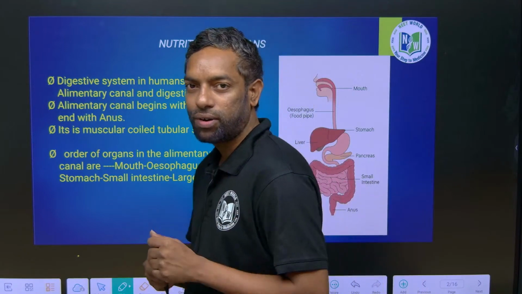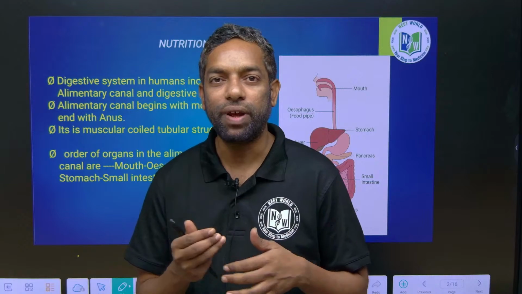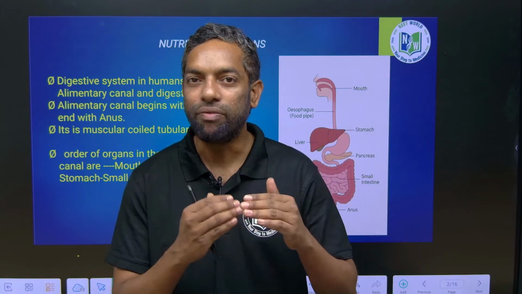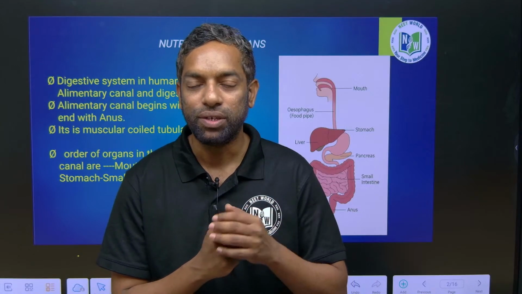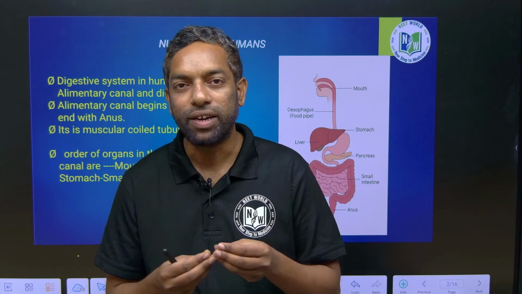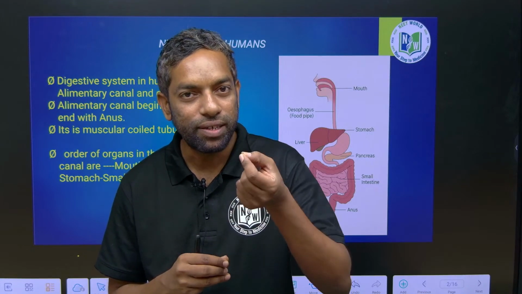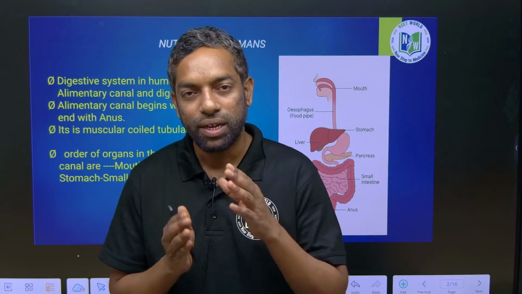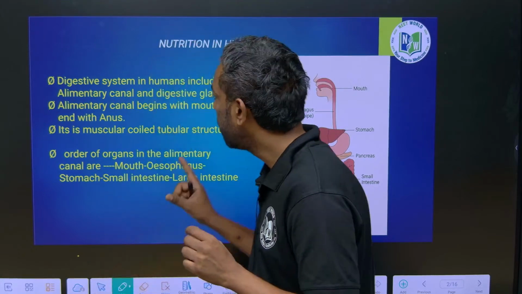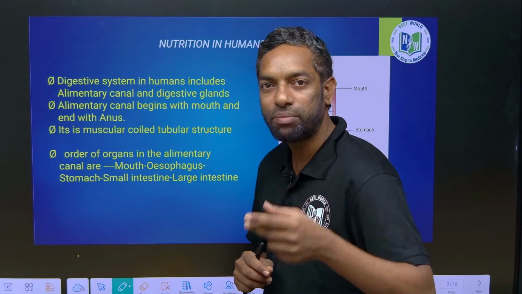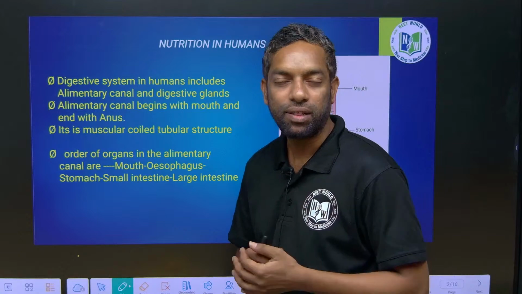Guys, you have to observe there are different kinds of animals, from bacteria to human. There are different levels of organisms. They can eat food, digest the food, and excrete waste. There is a system developed in each species. In the same way, in the human also there is nutrition and a digestive system if they intake the food.